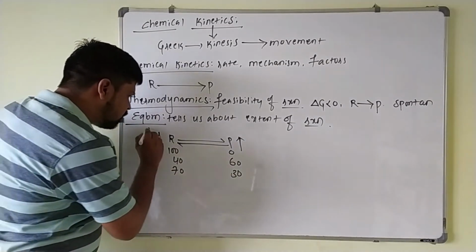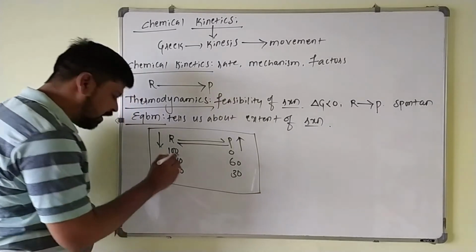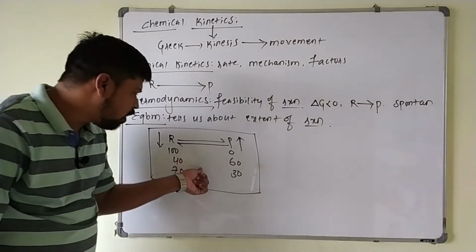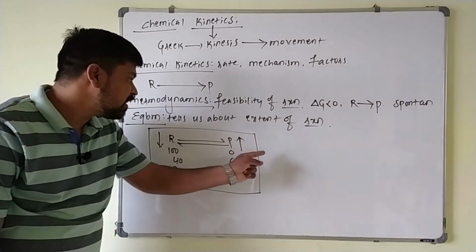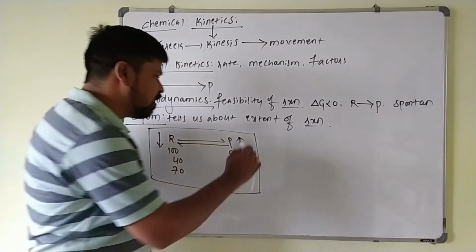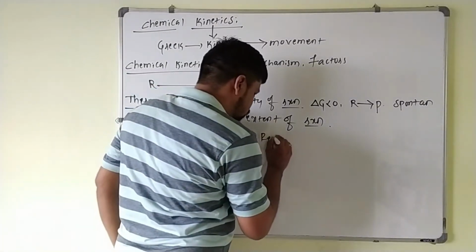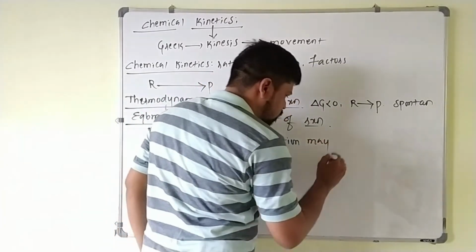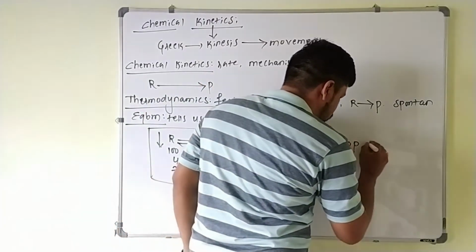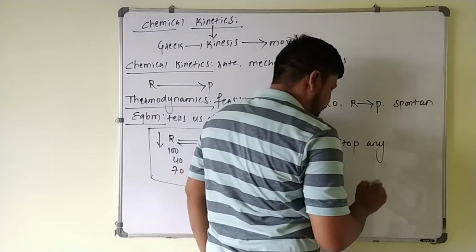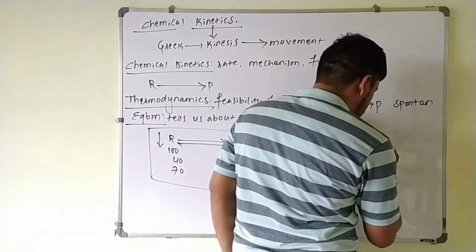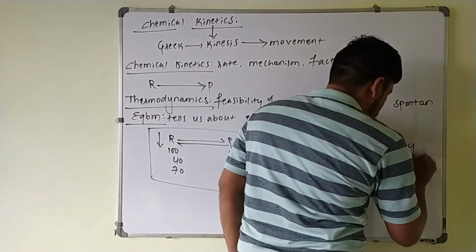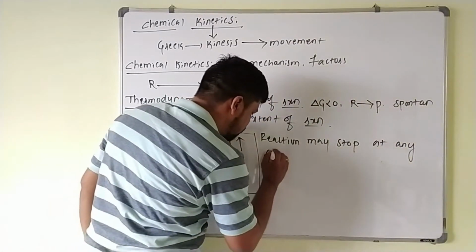So the reaction may stop at any composition, and at what composition the reaction will stop is given by equilibrium.